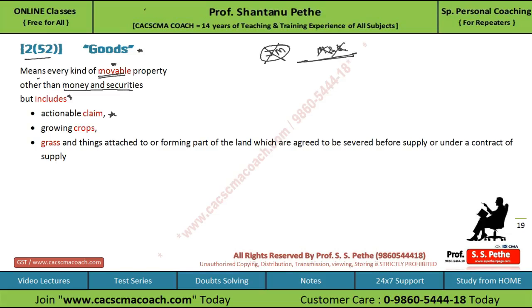So it is like unsecured debt will be treated as goods here. Further, it includes growing crops, grass and things attached to or forming part of the land which are agreed to be severed before supply or under a contract of supply.